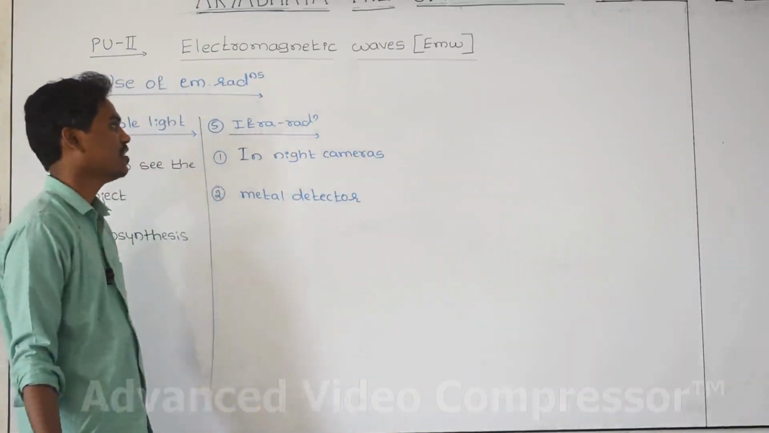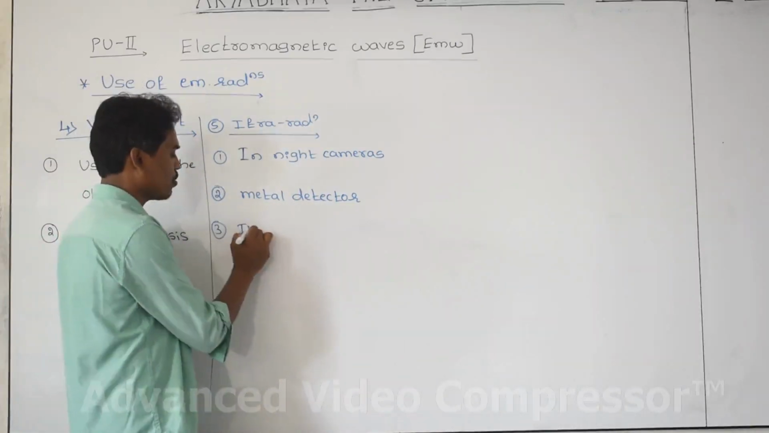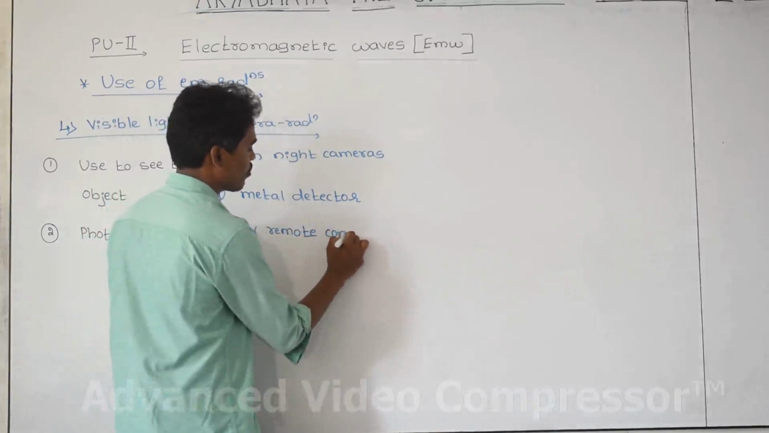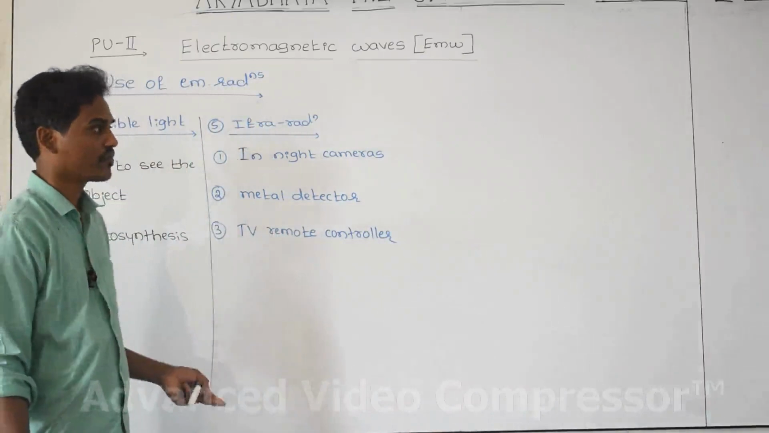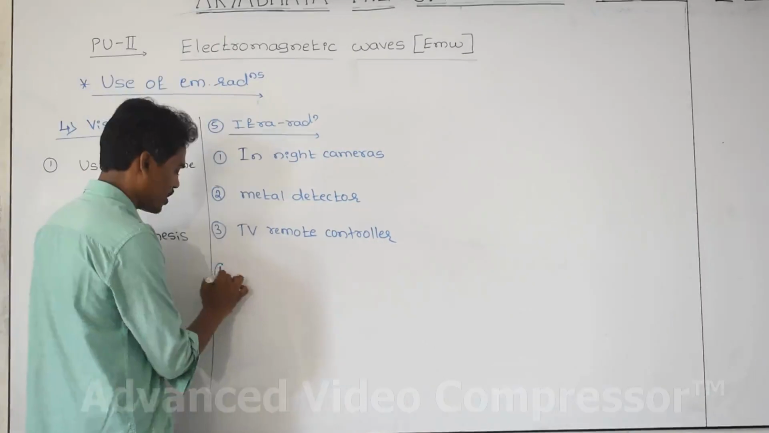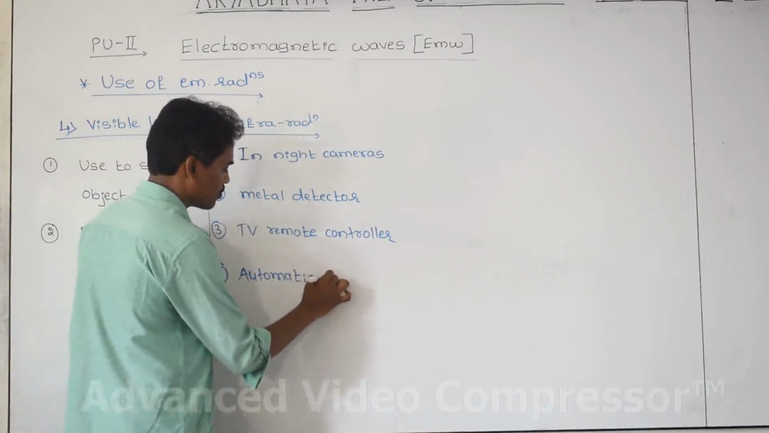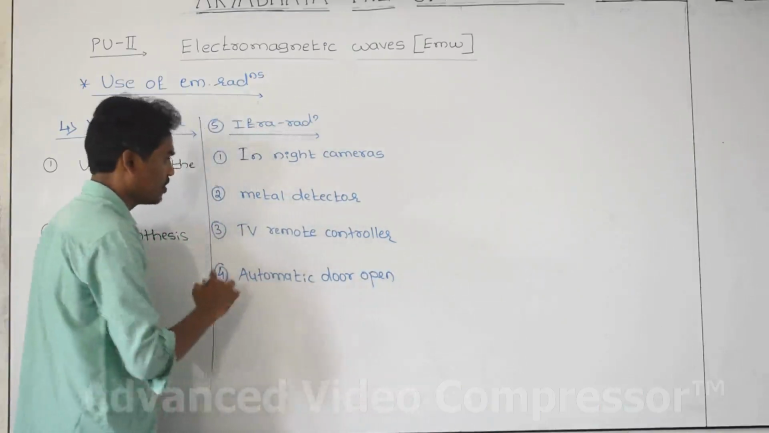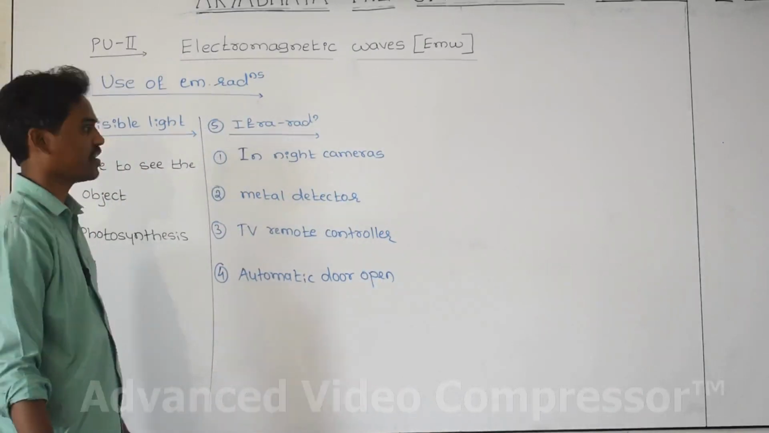In the metal detector, they are using infrared radiation, and it is common in the TV remote controller. We are going to use which radiation? That is also infrared radiation. And again, you can remember the uses of infrared radiation. And one more important one, in big buildings there is an automatic door opening system. In that system there is a circuit, and in that circuit we are going to use infrared radiation.